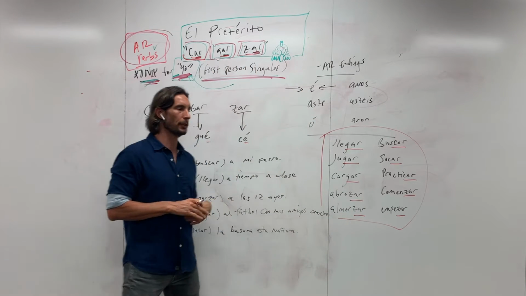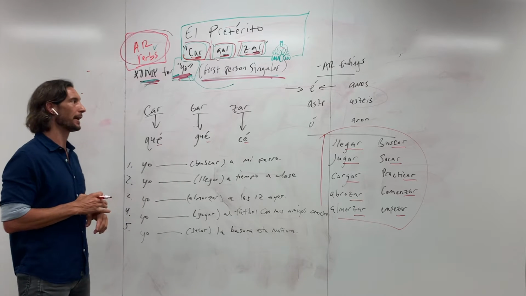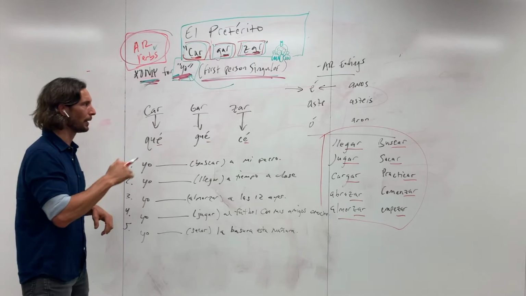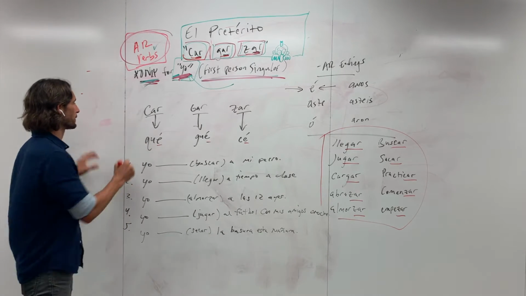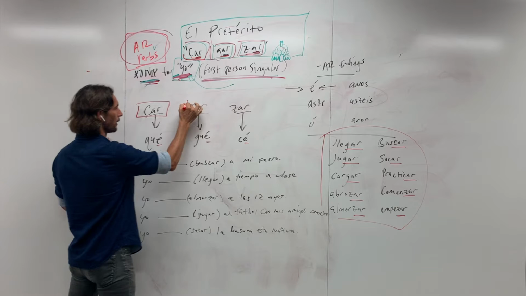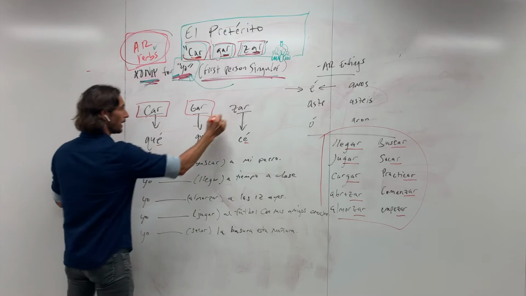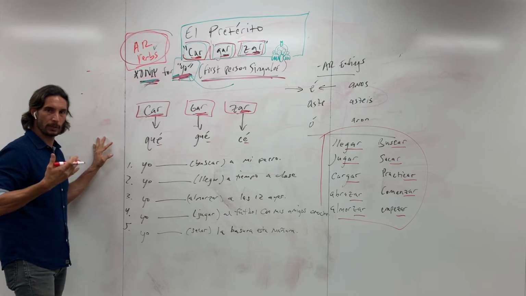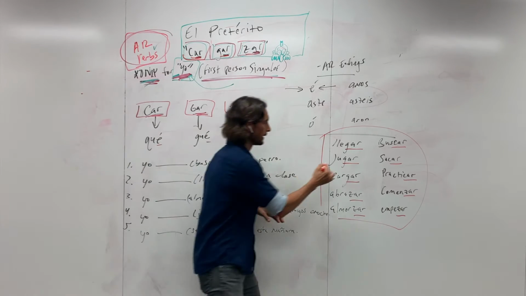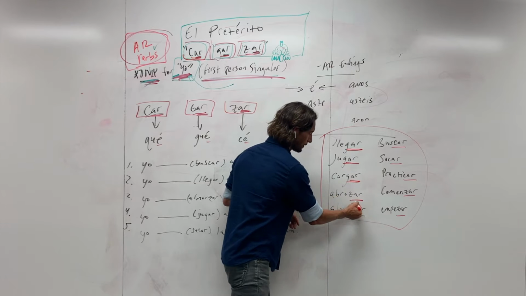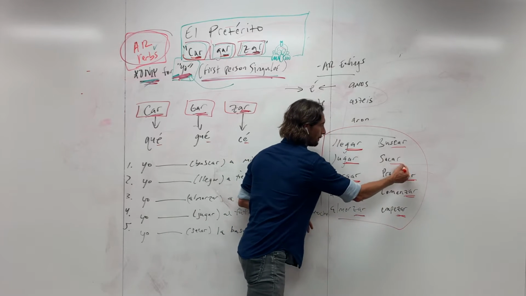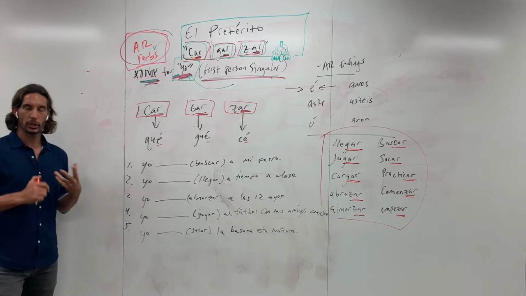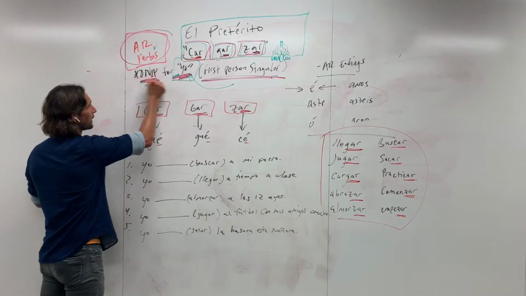Now, again, this will come back for the subjunctive, but we're not going to worry about that today. But that same idea, you'll see it resurface. And so I'll reference that probably when we get to the subjunctive. But nevertheless, I just want to show you here, I have them written a little clearer. You have car, gar, and zar. And again, to reiterate, it's the last three letters of these certain verbs in Spanish. And this is where the change is going to only happen in the yo form.